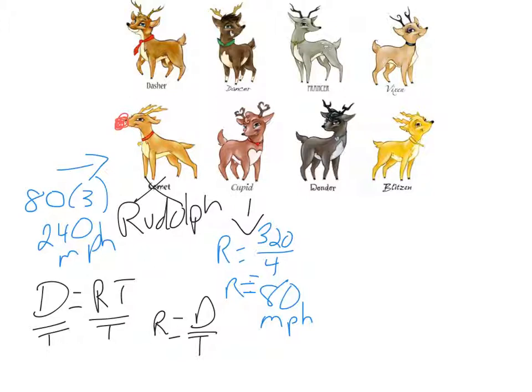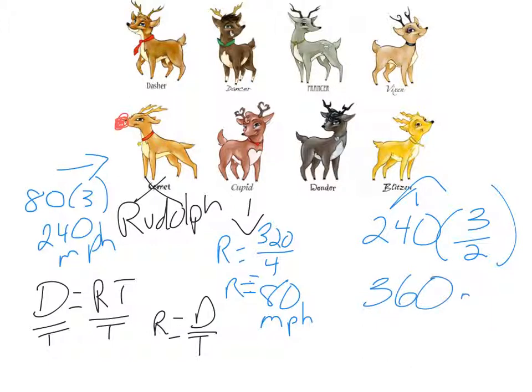So if I know that it would have been 2/3, if I do the opposite or the inverse, I could take 240, and instead of multiplying it by 2/3, I'd multiply it by the inverse, 3/2, to find out Blitzen. So now, grab your calculator and type in 240 times 3/2. Be sure to use your parentheses. You should find that Blitzen goes 360 miles per hour. Those are some fast reindeer. I guess you have to be if you're going to make it around the world in one night.